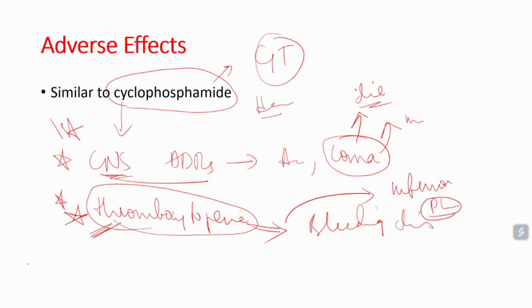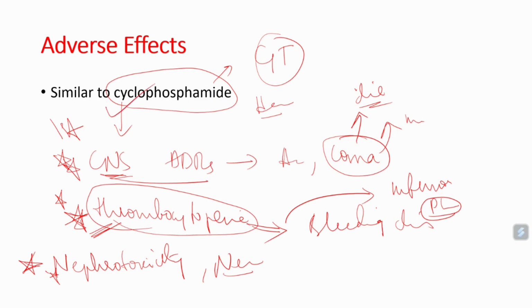Another very important adverse effect of ifosfamide is nephrotoxicity, and neurotoxicity we have already discussed. So nephrotoxicity, thrombocytopenia, and CNS adverse effects are the particular adverse effects seen with ifosfamide, along with the other adverse effects seen with cyclophosphamide.